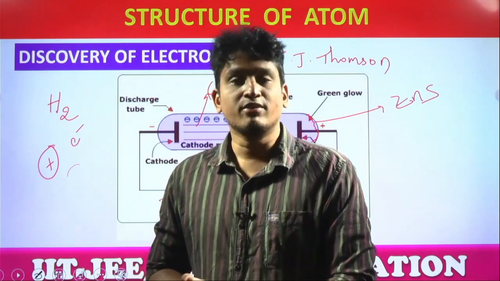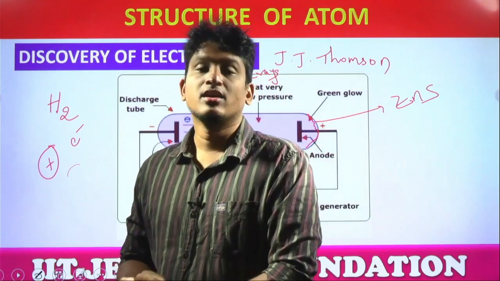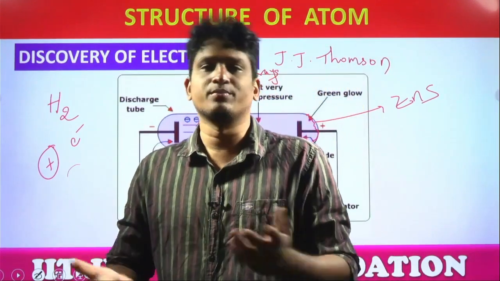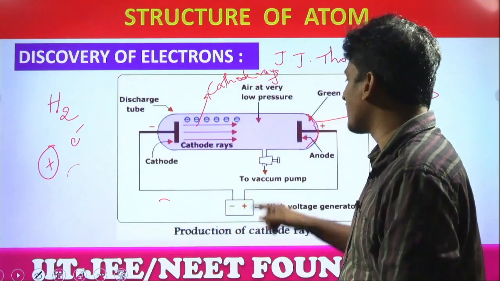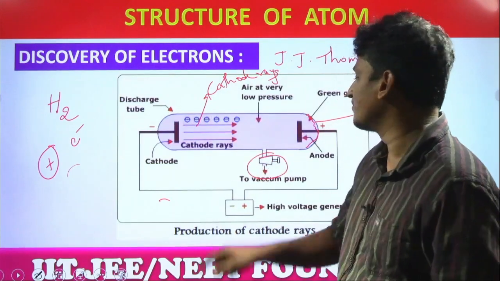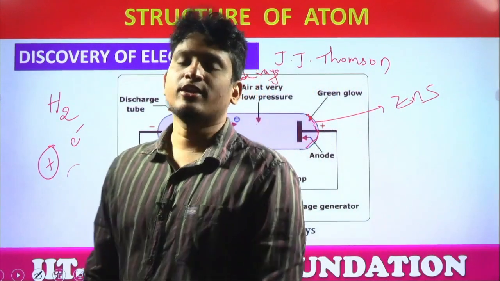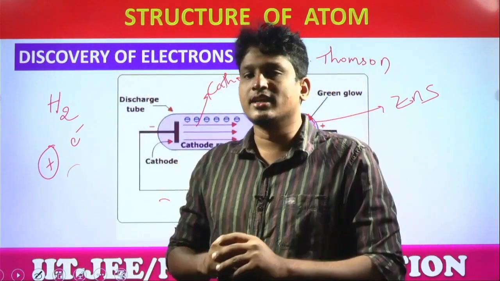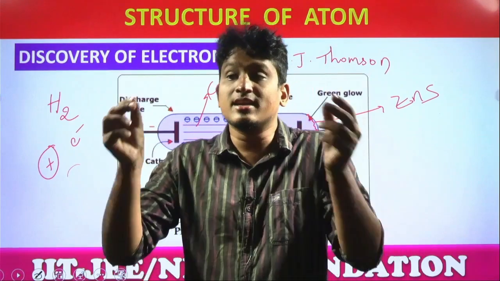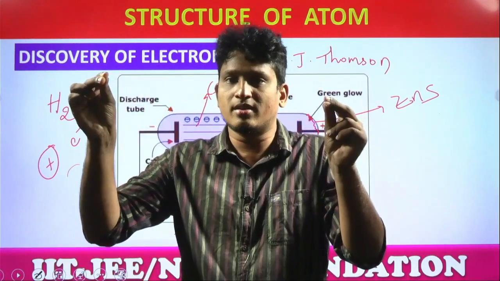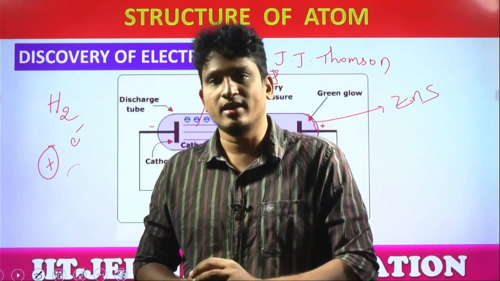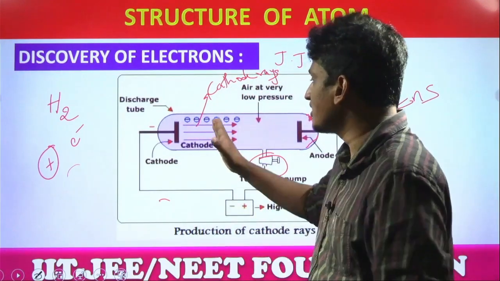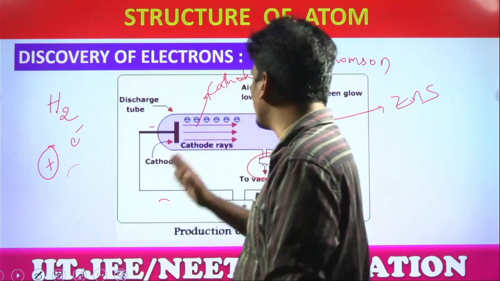So we have to maintain low pressure condition. Sir, how to maintain the low pressure condition? Simply, we maintain a smaller number of particles, low pressure. How can we remove some of the particles? Using this vacuum pump. That's why the vacuum pump is used. We can remove some of the gas so that there are very few particles. If there are very few particles, the distance between the particles will be more, so can they easily collide? No. Understood? That's why low pressure condition is maintained. Under these conditions, now these particles are moving towards the anode.